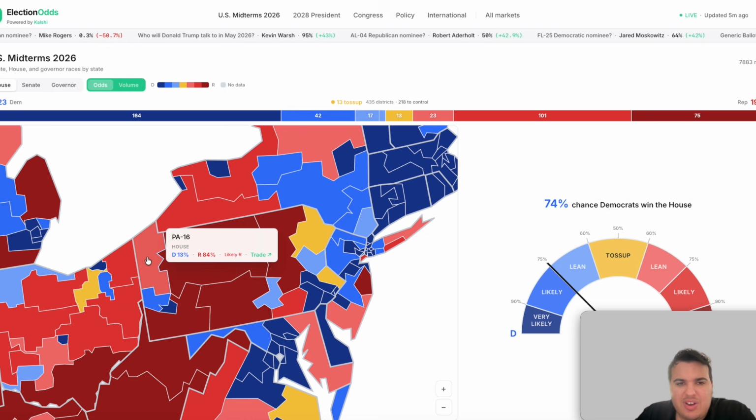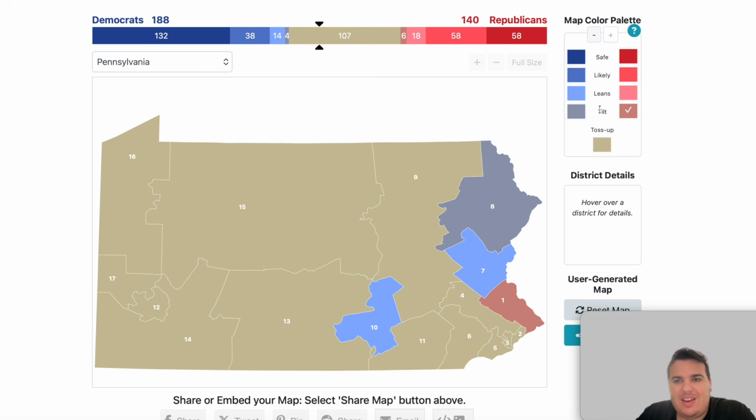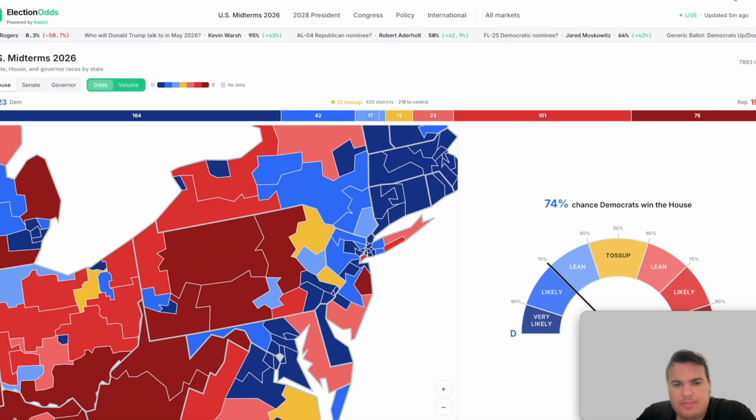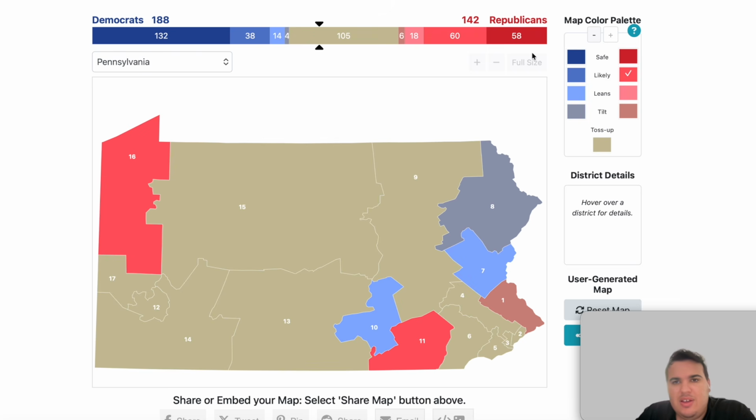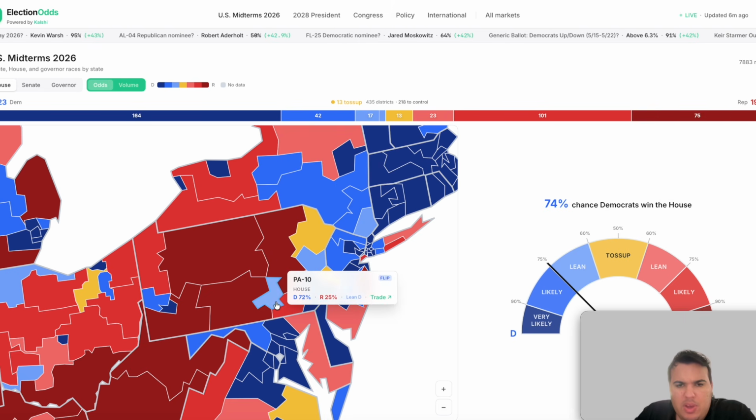The 11th district and the 16th district are both listed as likely for the Republicans. We can add these to the GOP's category here. We can see a likely Democratic seat in the 17th district. The 12th district will be safe for the Democrats there. I think we covered all of that.